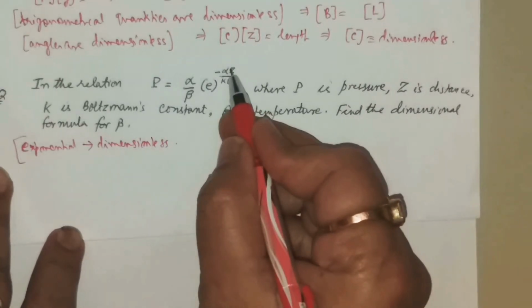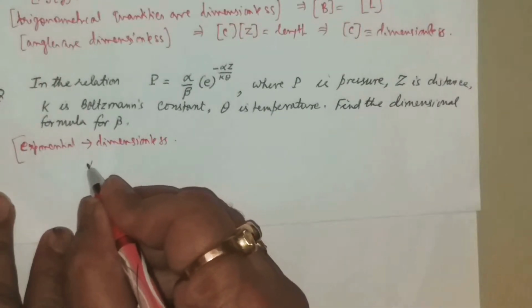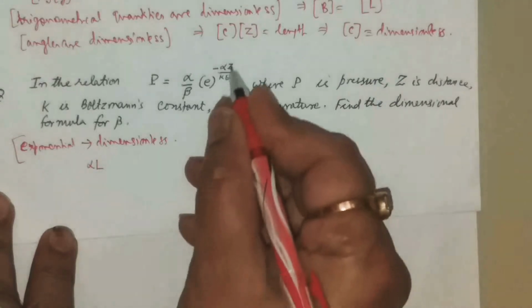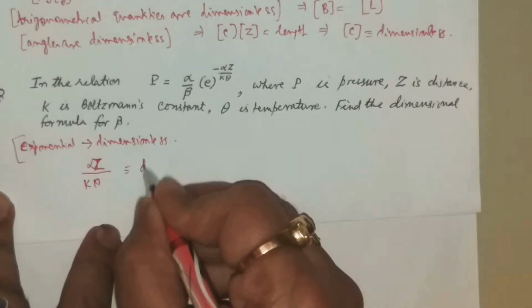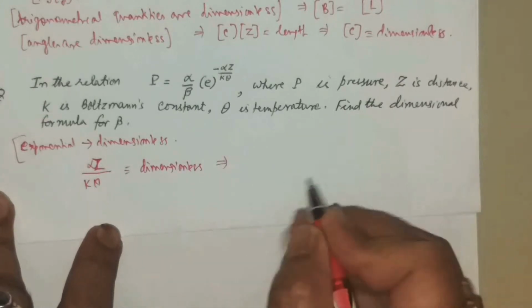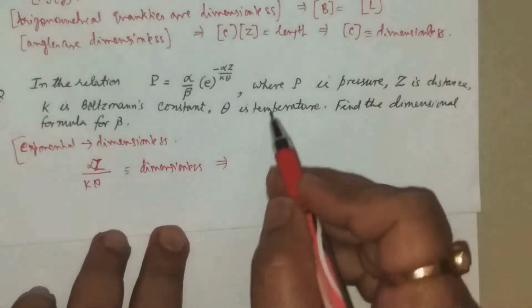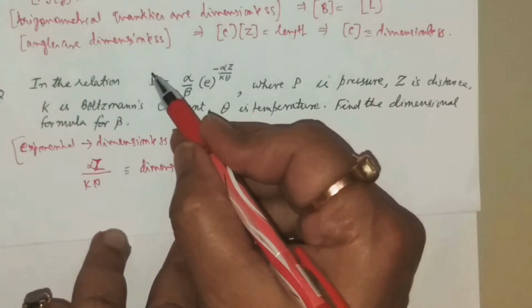The power of e to the power something should be also dimensionless. That is alpha times z by k theta should be dimensionless.